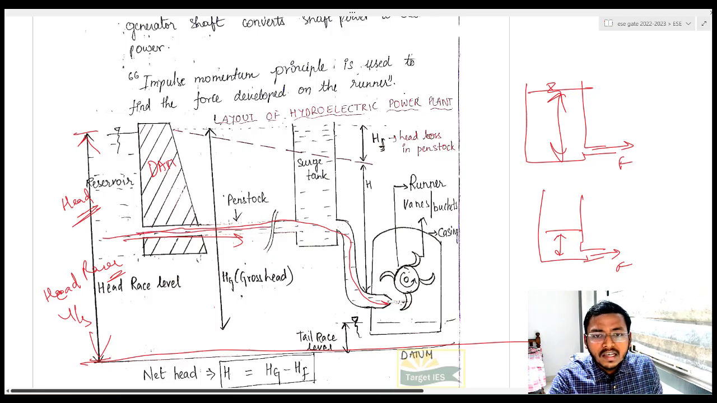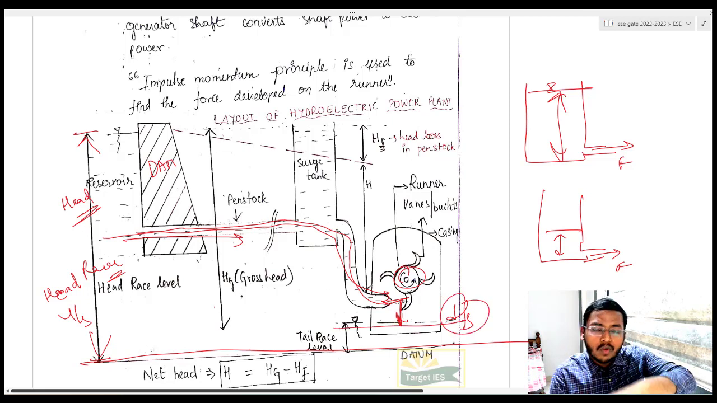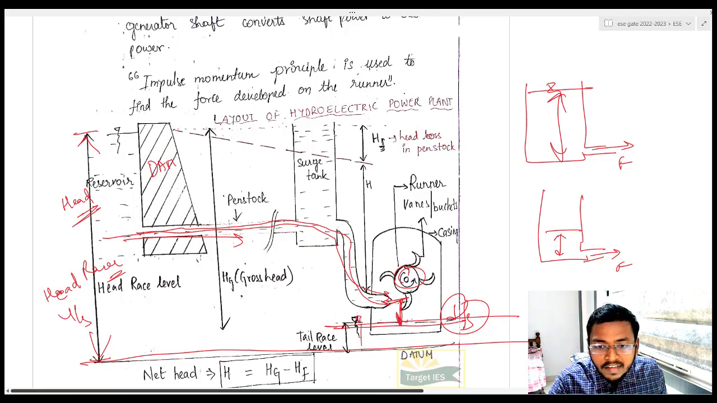So the water is passing through a pipe, and this water will go and hit my turbine. After hitting, obviously it has to fall down on the downstream side. Whatever the water level is there after hitting the turbine and falling on the downstream side, I am calling it the tail race level. Common sense.